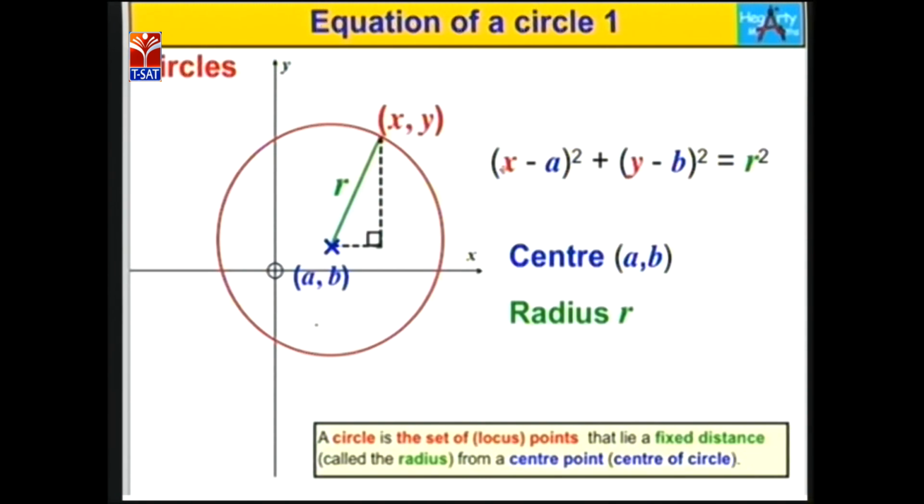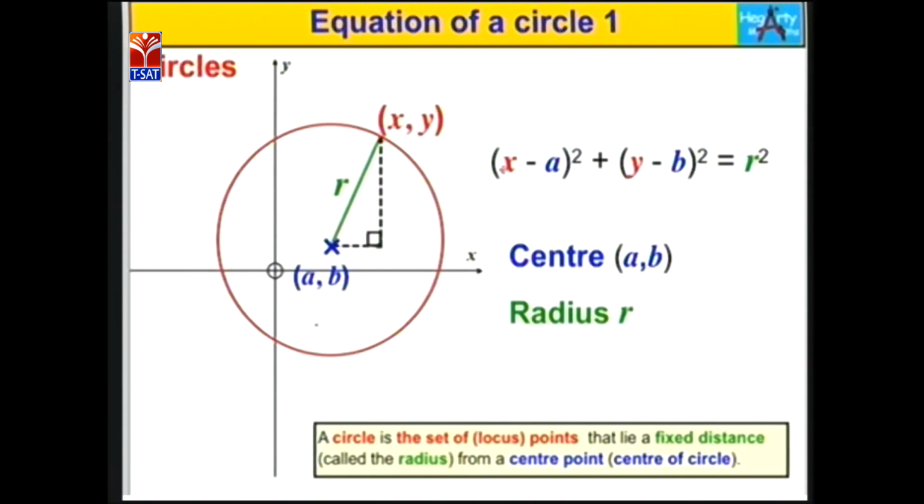Because from O to any point on the circle is nothing but the radius.